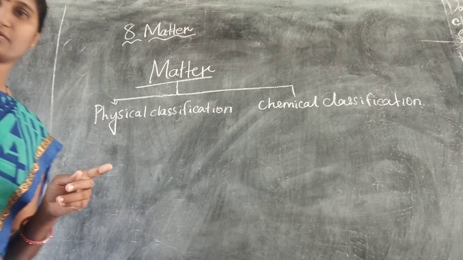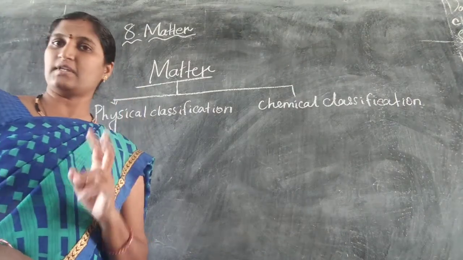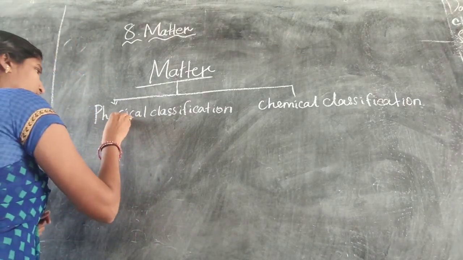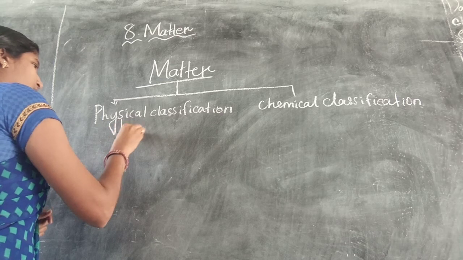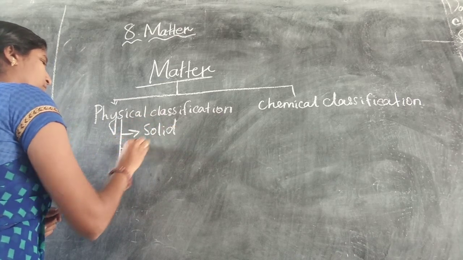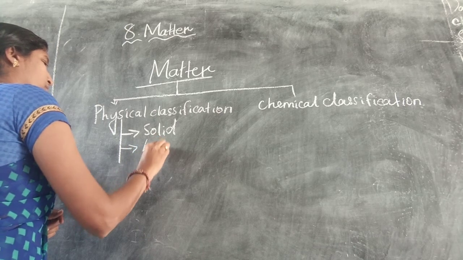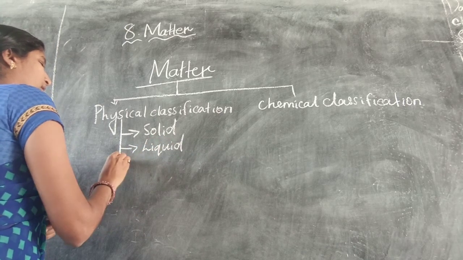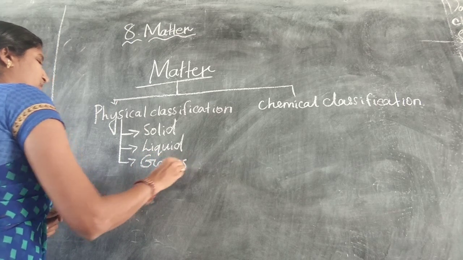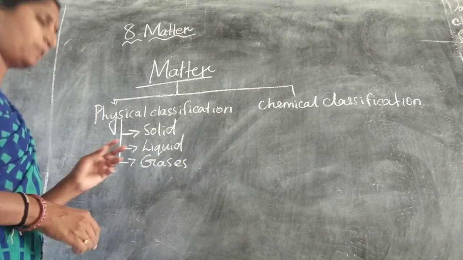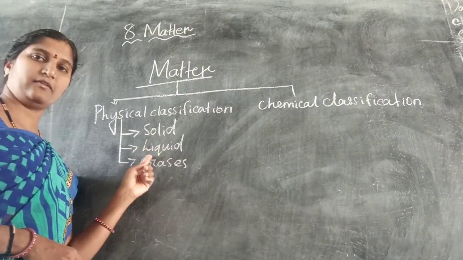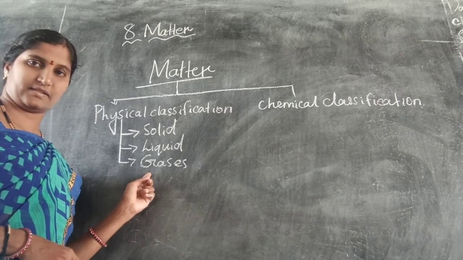In physical classification, again it is divided into three subtypes. So what are those? They are solid, liquid and gases. Physical classification is again subdivided into three types. They are solid, liquid and gases.